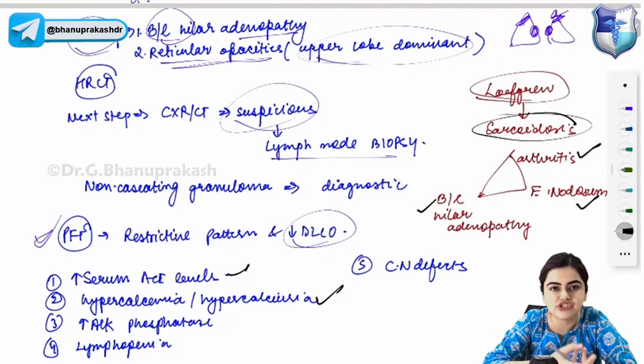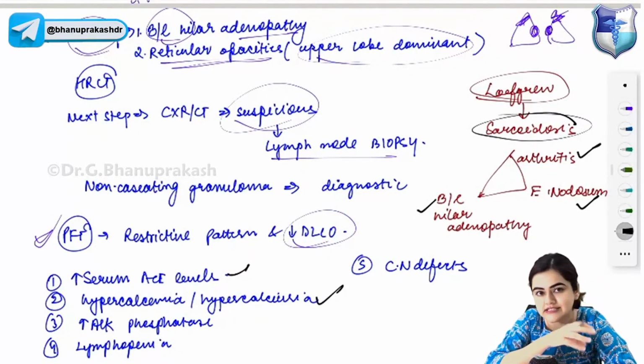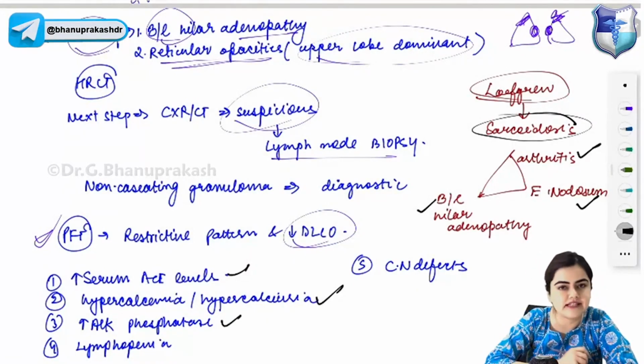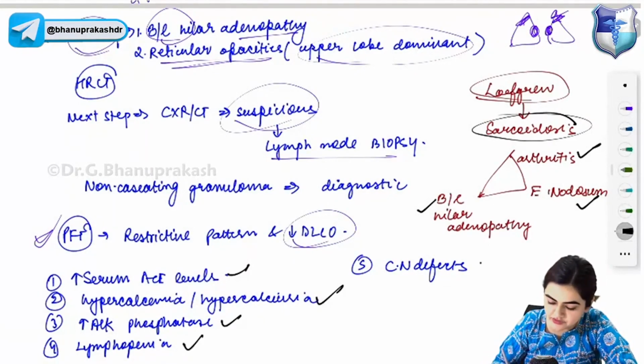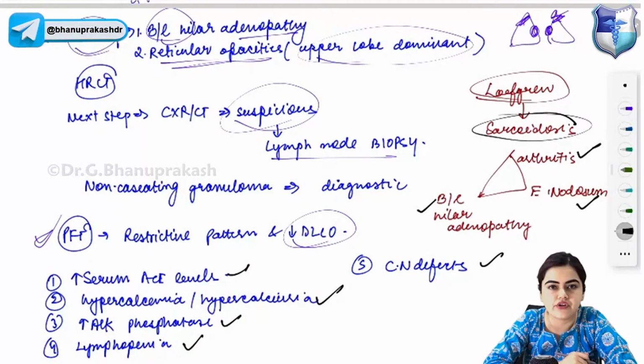You get increase in calcium levels in the serum as well as in the urine in case of sarcoidosis. Alkaline phosphatase levels are increased with liver involvement. Lymphopenia is there, and cranial nerve defects is a finding of sarcoidosis.